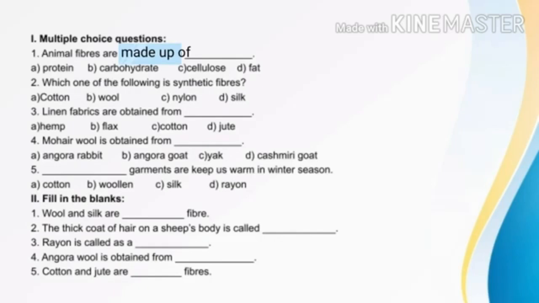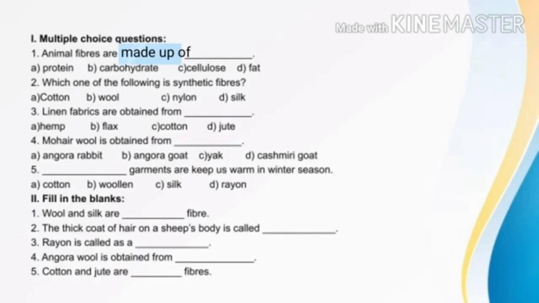Answer is nylon. Linen fabrics are obtained from dash. Option A, hemp. B, flax. C, cotton. D, jute. So, linen fabric is obtained from the flax plant. Which plant? Flax plant.